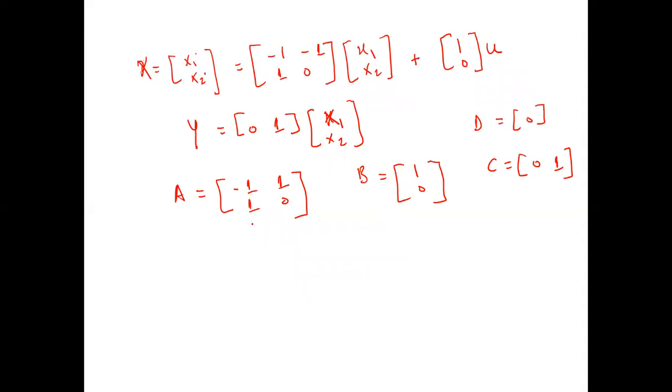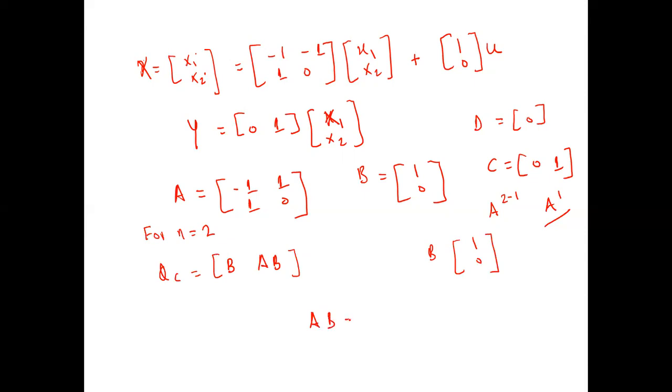Now, to check whether the system is controllable, n here is 2, because it's a 2 cross 2 matrix. For controllability we have the matrix B, AB, because A to the power n minus 1 is 2 minus 1, nothing but A power 1, so the terms vanish up to there. The matrix B I already know is 1, 0. And what about AB? A into B would be equal to minus 1, minus 1, 1, 0 multiplied by 1, 0.